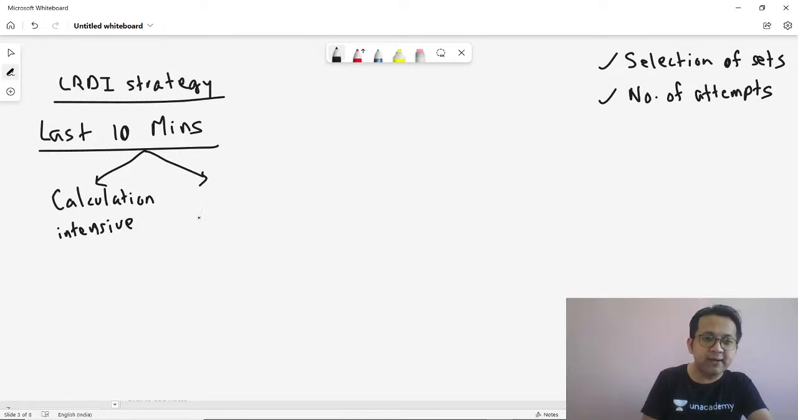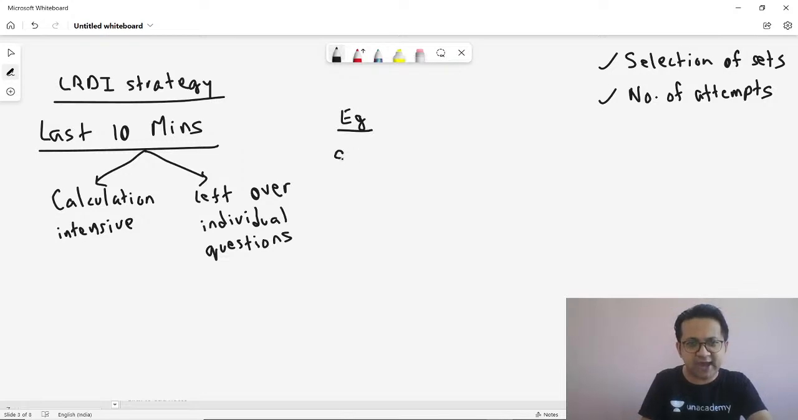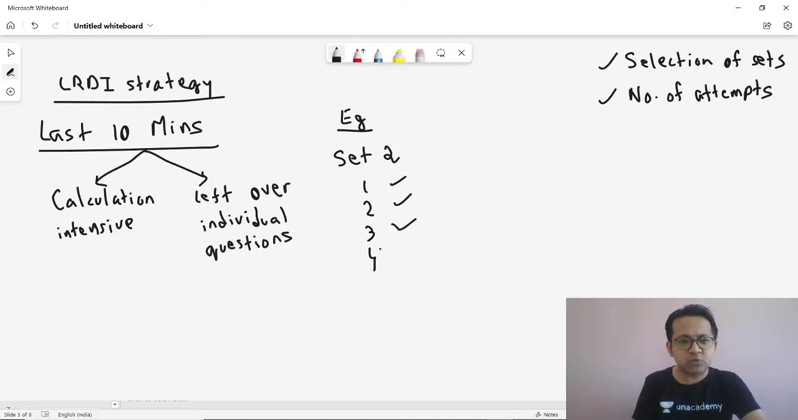The second would be leftover individual questions. What do I mean by leftover individual questions? Let's give an example to understand. In the first 15 minutes of your CAT, you attempted set number 2, and there were 4 questions on it: question number 1, 2, 3, 4. You attempted 1, 2, and 3, and you are sure that all of them are correct. But question number 4 was a bit calculation intensive.